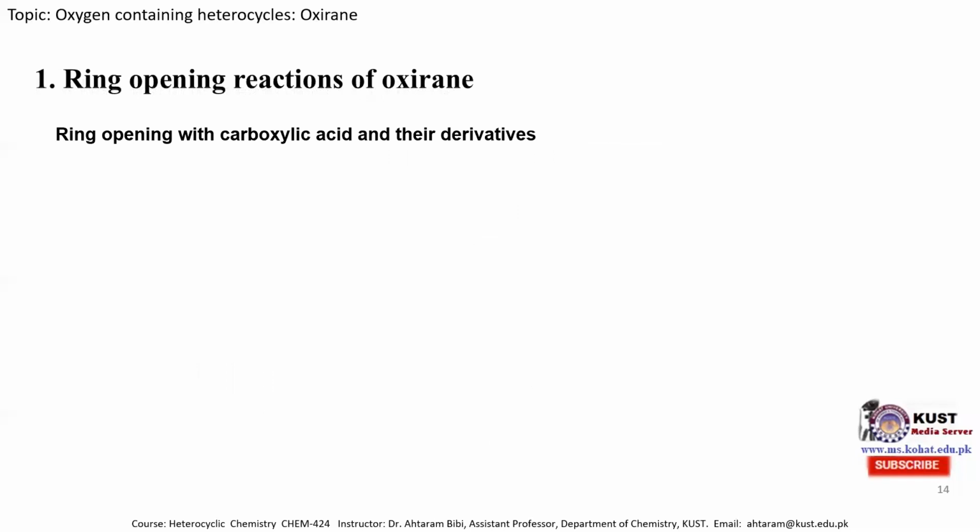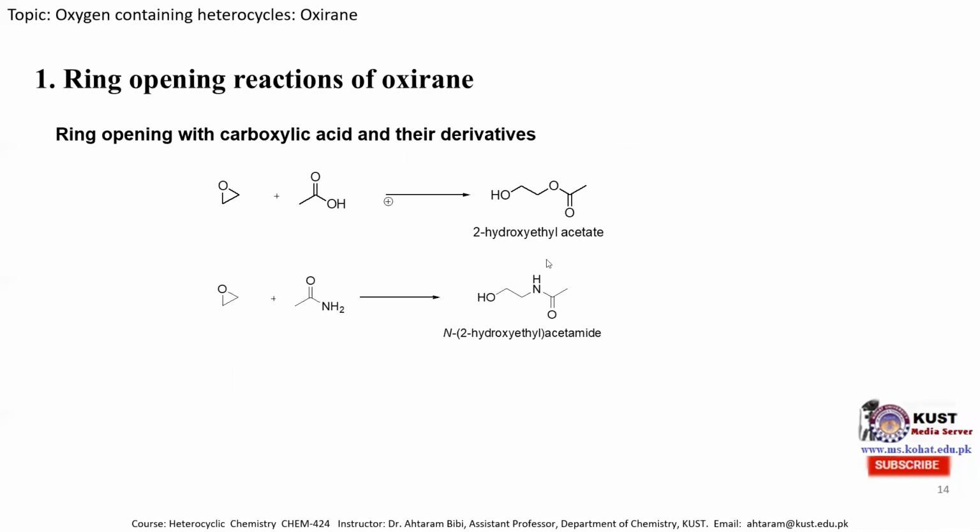So here is another example of an opening reaction. When epoxide is treated with carboxylic acids and their derivatives, then also the ring opens because it is an acid. So when we treat it with acetic acid, we obtain 2-hydroxyethyl acetate. In this case, this oxygen atom attacks this carbon atom, so it produces a 2-hydroxyethyl acetate molecule. Similarly, when it is treated with an amide, then this amide attacks this carbon atom, and it will open the ring and produce the 2-hydroxyethyl acetamide molecule.